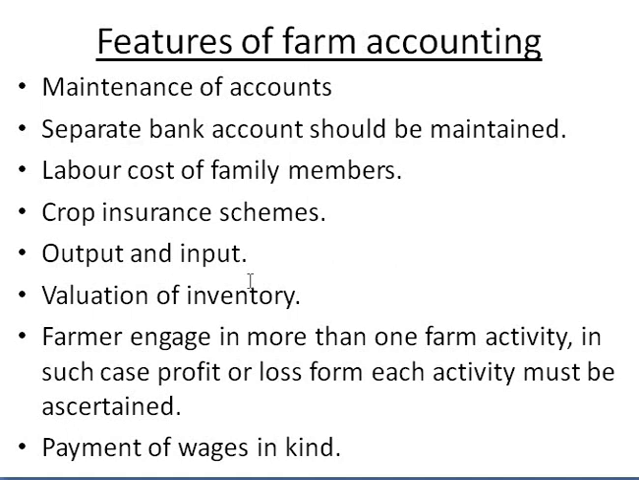Next point, the farmer engages in more than one farm activity. In such cases, profit or loss from each activity must be ascertained. Now, since farming depends more on climatic conditions, based on the climatic condition the farmer cultivates the land and earns profits. Sometimes the farmer is engaged in more than one activity. He's not only doing farming, but also some more activities along with the farming.